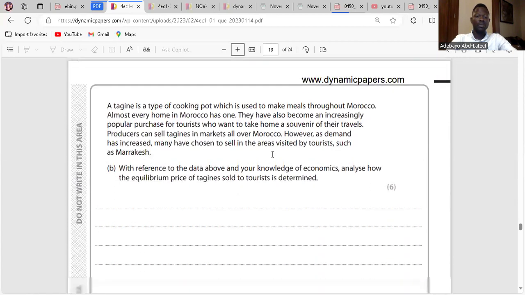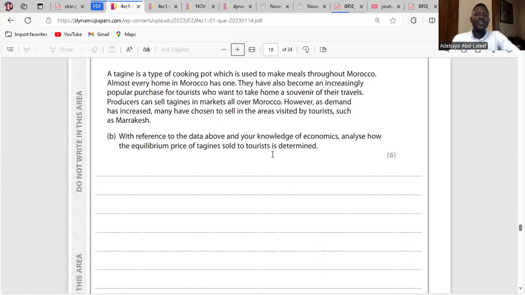Question B. With reference to the data above and your knowledge of economics, analyze how the equilibrium price of tangents to tourists is determined. Equilibrium price is the price of agreement between quantity demanded and quantity supplied. And also you can even analyze it by using this graph.